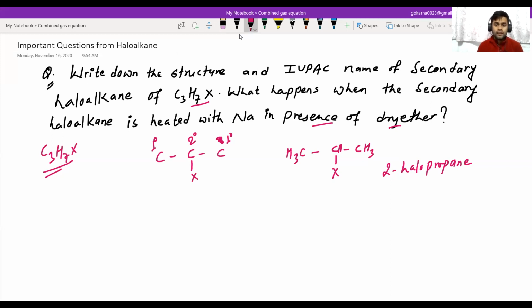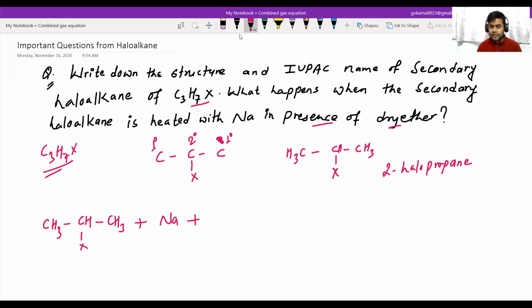Okay, now the second one: what happens when the secondary haloalkane is heated with sodium in presence of dry ether? This is the secondary haloalkane, so I'm writing CH3, CH, and CH3. When this reacts with sodium, this is the Wurtz reaction.